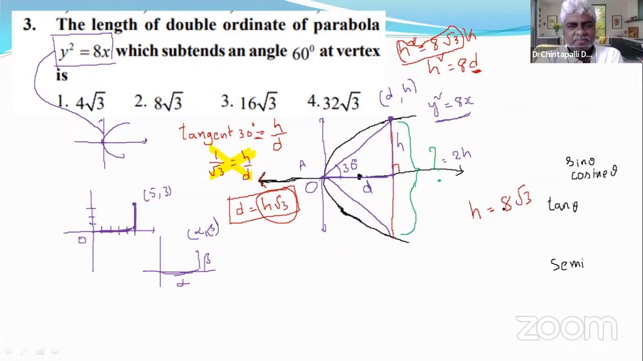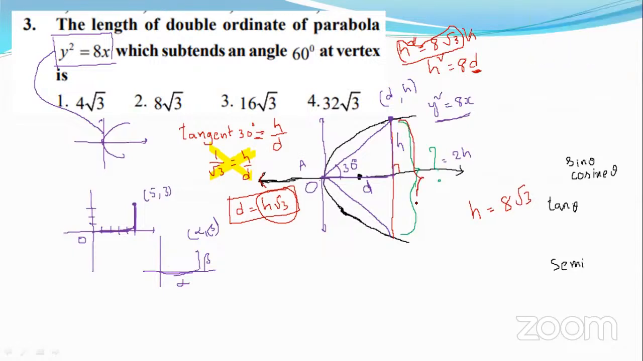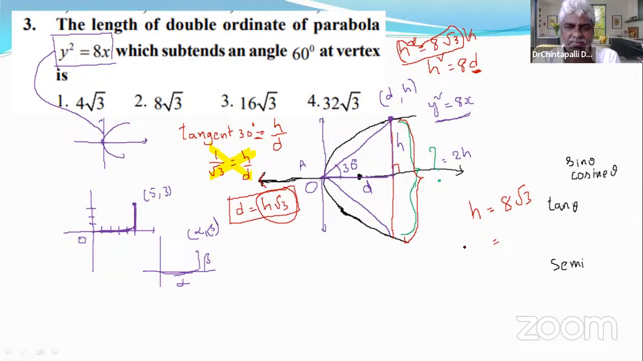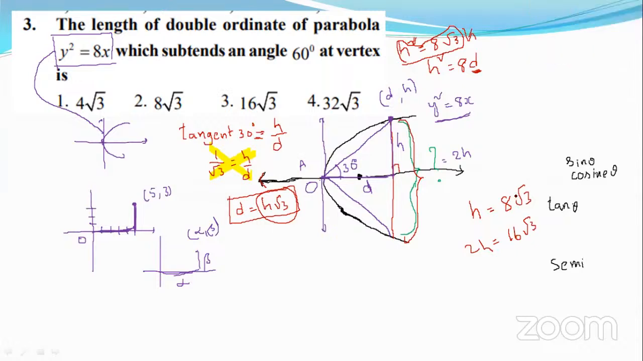What is asked? This is double, 2 times 8 root 3. That's 16 root 3. That's why the answer is 16 root 3, and the option is 3.